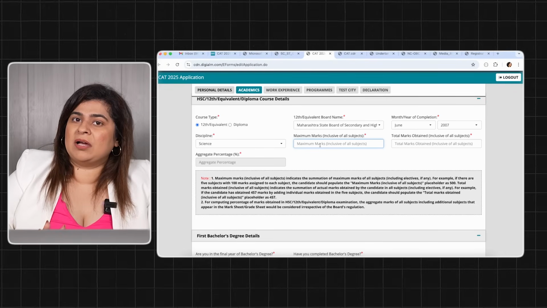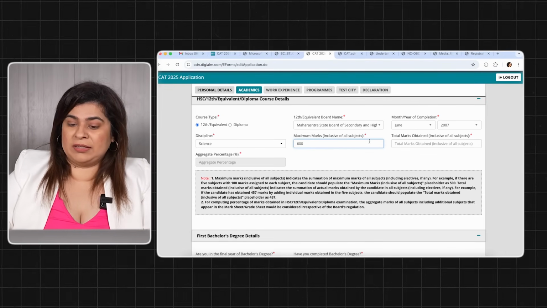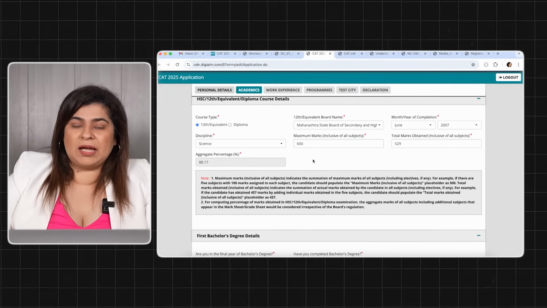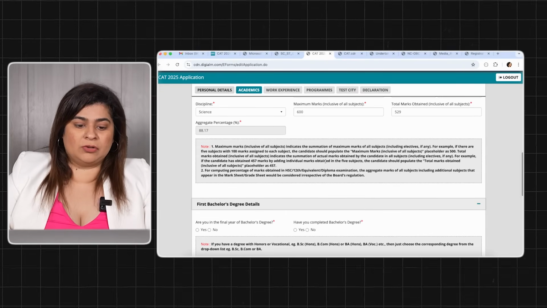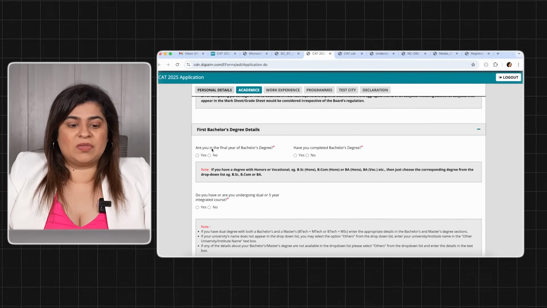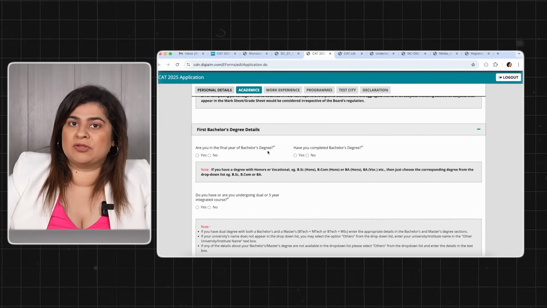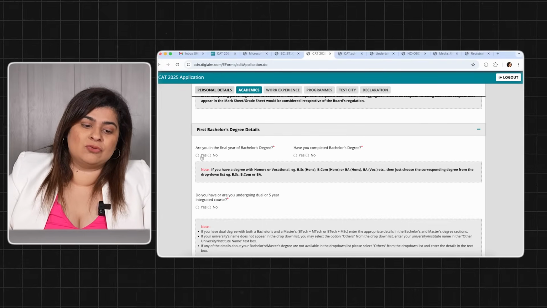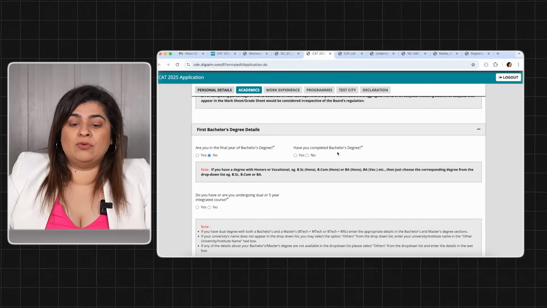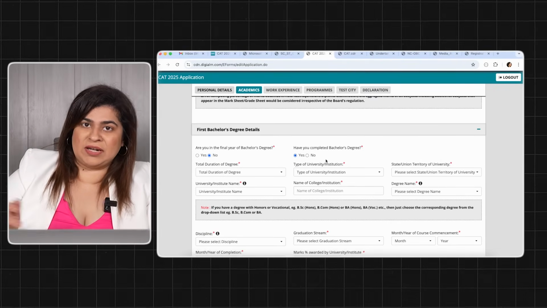Here maximum marks, all subjects included, this is total out of how much was your entire section and then how much did you receive, or based on that your aggregate percentage will be calculated automatically. Then comes my bachelor's degree. Are you in the final year of bachelor's degree? For students who are currently pursuing your graduation in final year, choose yes. If you are done with it, then you choose no. Have you completed the bachelor's degree? Yes, I have completed because it is already done.